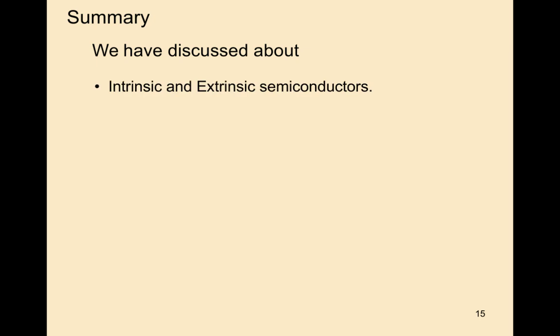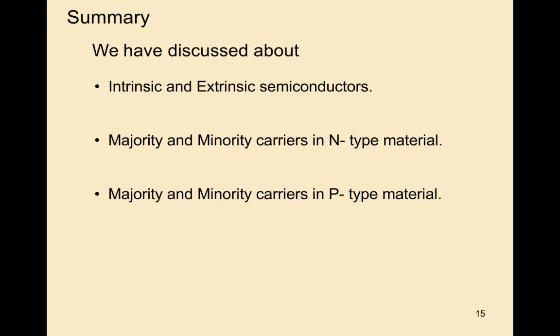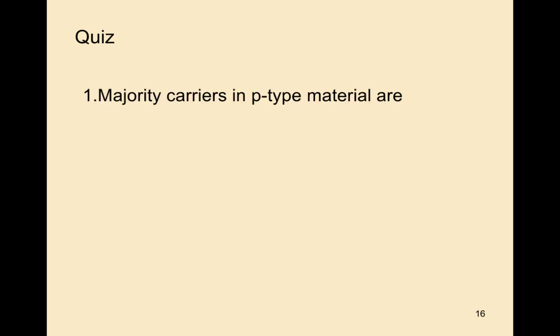Next is the summary. In today's class we discussed intrinsic and extrinsic semiconductors, majority and minority carriers in n-type semiconductors, majority and minority carriers in p-type material, diffusion process and drift process. We discussed all these topics in today's session. Next we will observe some quiz questions related to today's lesson.